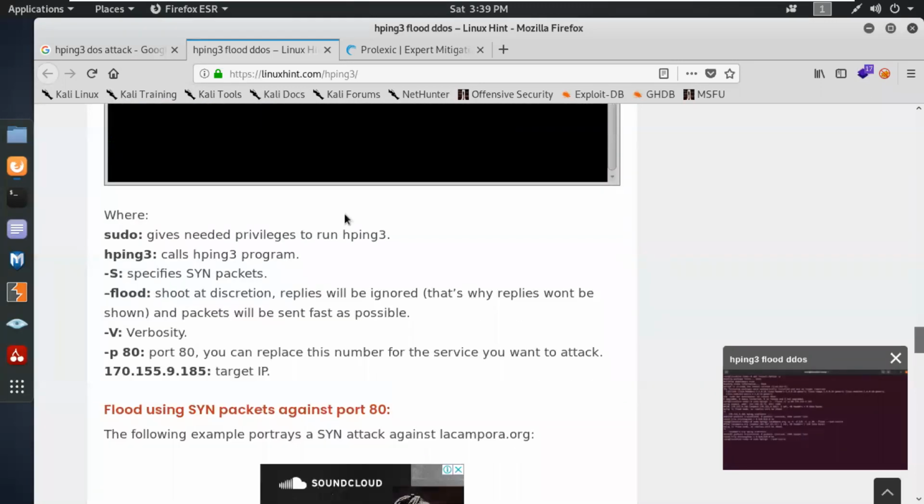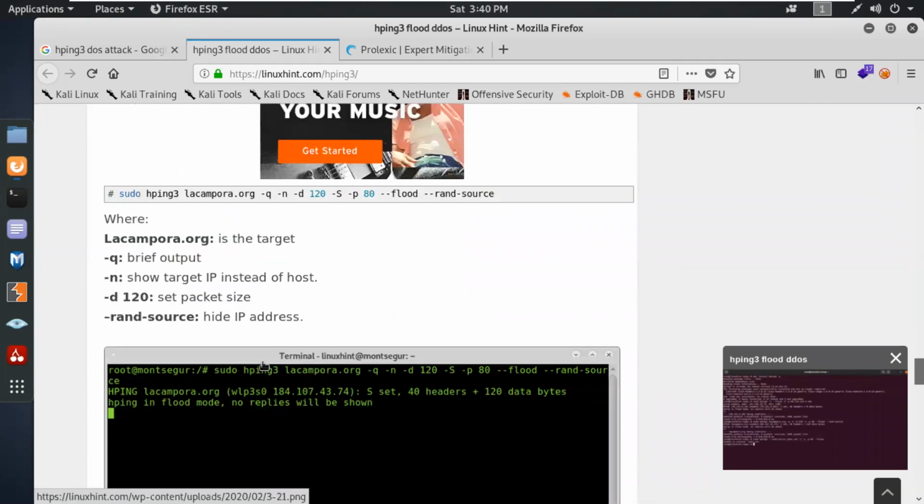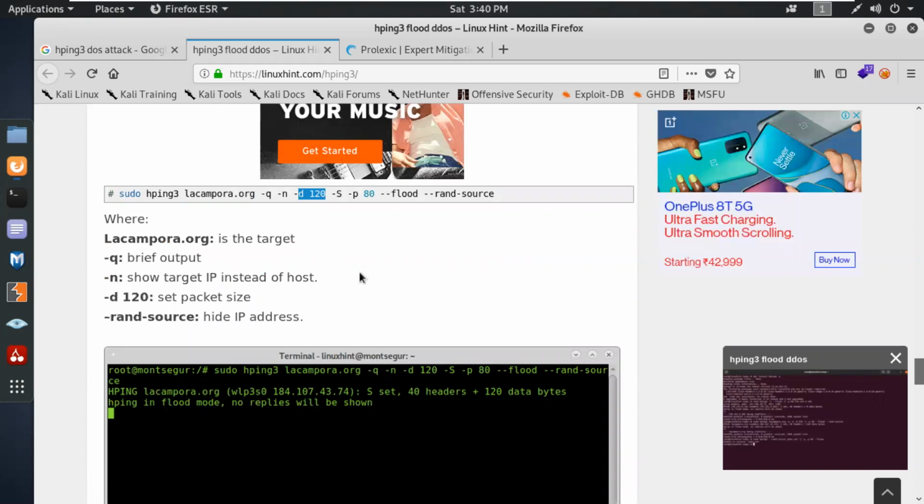Yes. So you can see over here they are using the hping3 command, specifying the SYN packet flood, the direction, verbosity, port number, and the target IP address. There are many other techniques that we can use over here. You can also use the domain name, and you can also set the data size of the packet.